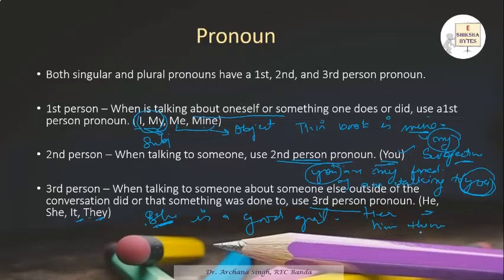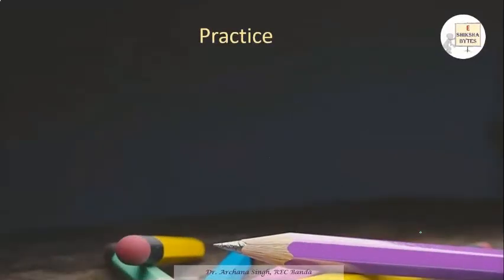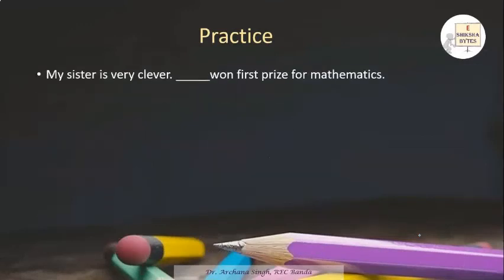Okay, now let's do some practice to understand the usage of these nouns and pronouns, to remove any kind of confusion. If I say, my sister is very clever, here my is your pronoun, a subjective pronoun. My sister is clever.